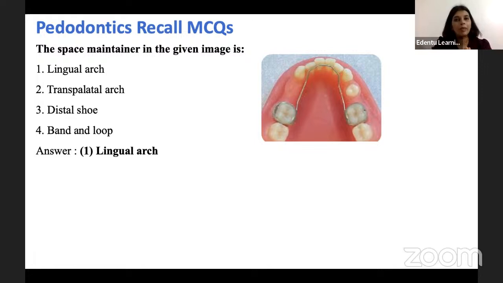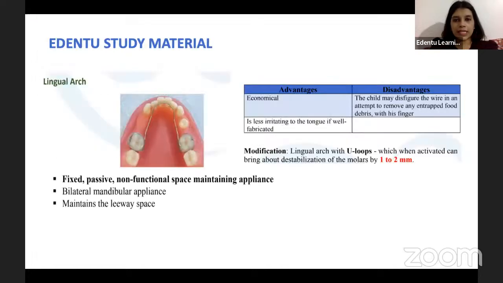Only after the eruption of the mandibular permanent incisors can we think of giving a lingular space maintainer. Okay. So transpalatal arches again. It's similar to lingular space maintainer, only that it is given in the upper arch or the maxillary arch. And distal shoe space maintainer is usually given whenever there is a loss of the primary second molar before the eruption of the first permanent molar. Okay, so that's about the lingular.